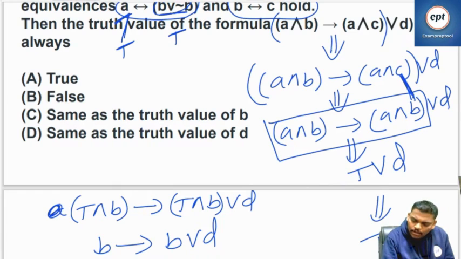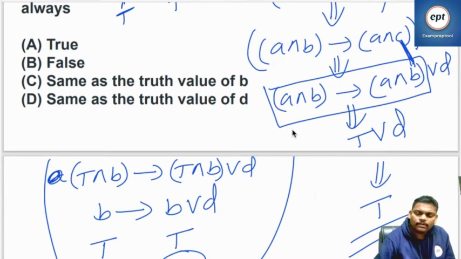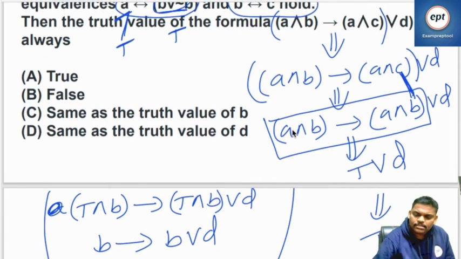If it is false, it doesn't matter. Whatever it is, no problem. So there is no question of true false. So this is always equal. So the answer is what? Tautology is always true.